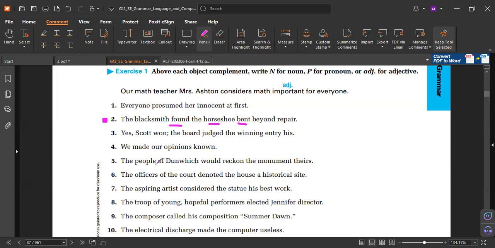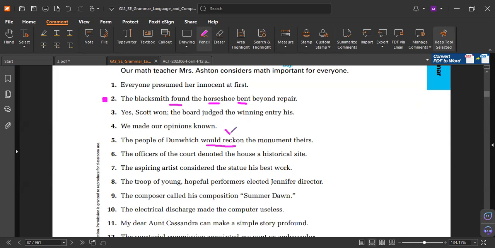Again, the people of Dunwich would reckon the monument theirs. So who would reckon? People. Prepositional phrase. Reckon what? The monument. As what? As theirs. So theirs refers to the people. So they think, because reckon means they deem, they think, they believe. So it's theirs. Yes or no?